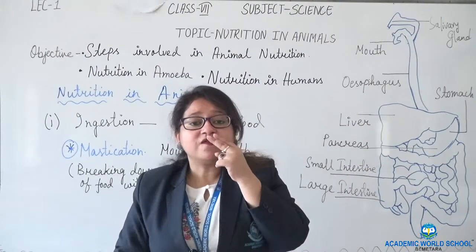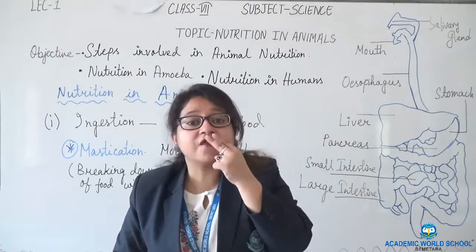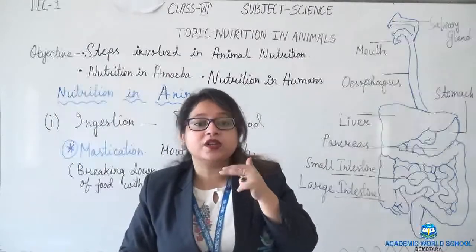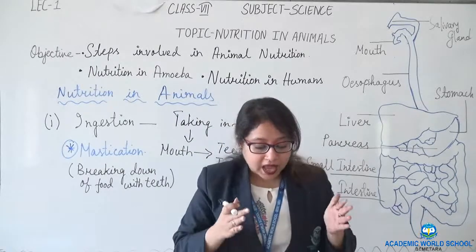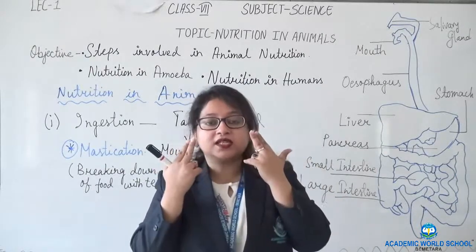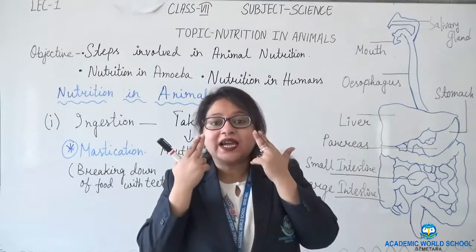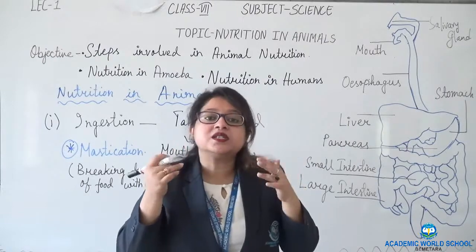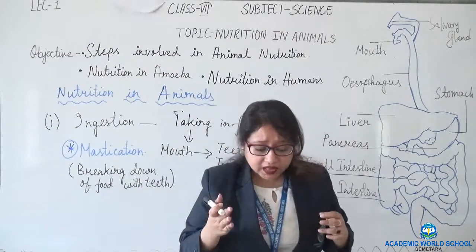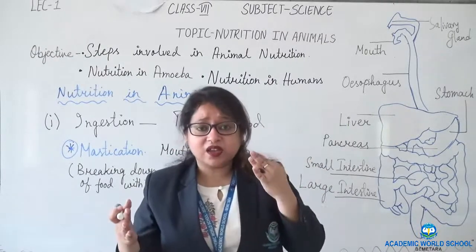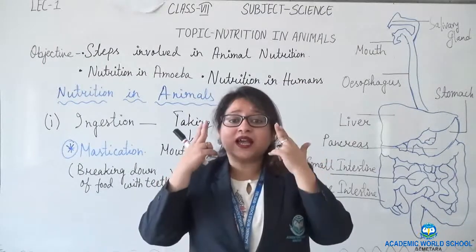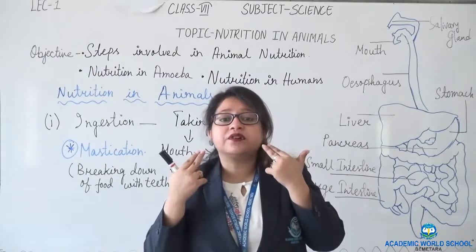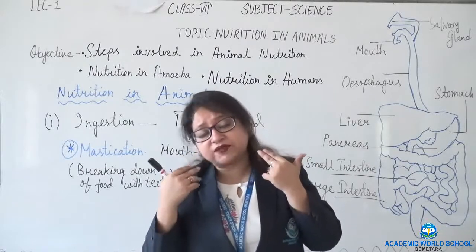The first 4 front teeth of the upper jaw and the first 4 front teeth of the lower jaw are known as incisors. Followed by this, the 2 side teeth after the incisors on each side are canines. After canines, we have 4: 2 on this side and 2 on the other side, on the right side and the left side of the lower jaw.